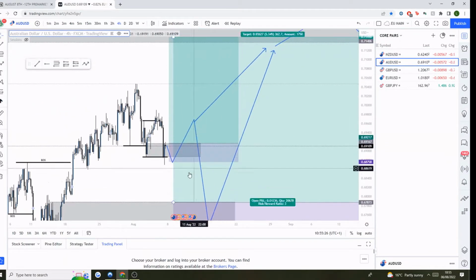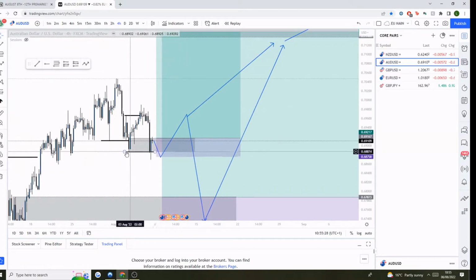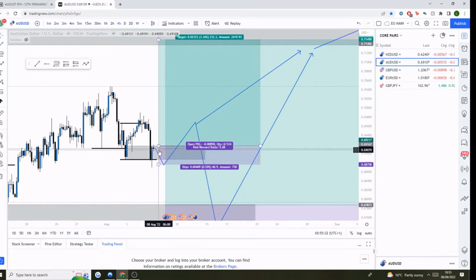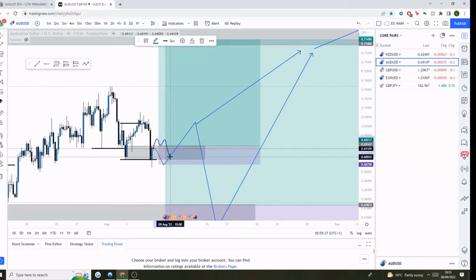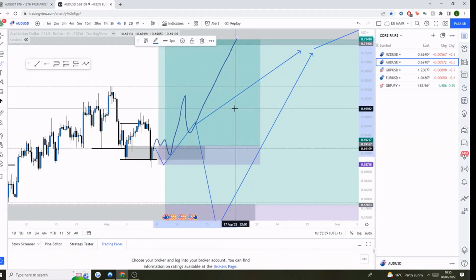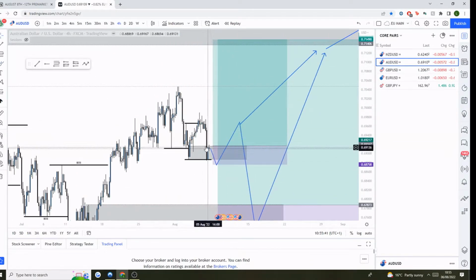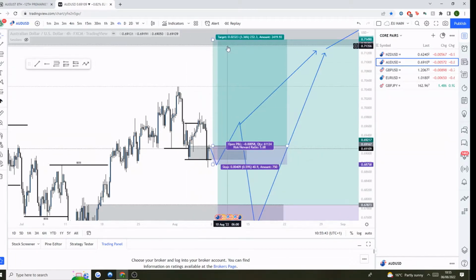So straight away on Monday, if this is still intact by London Open on Monday, then I would be happy to look for buys following some type of reaction out of here, something like that. So that's the first thing to look at on AU, is this 4-hour bullish move.